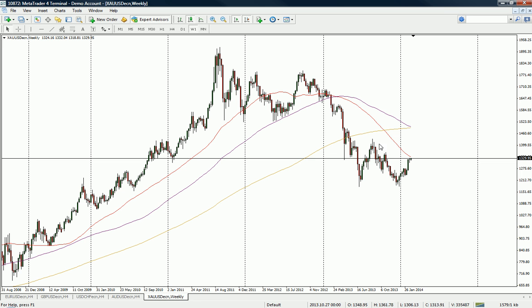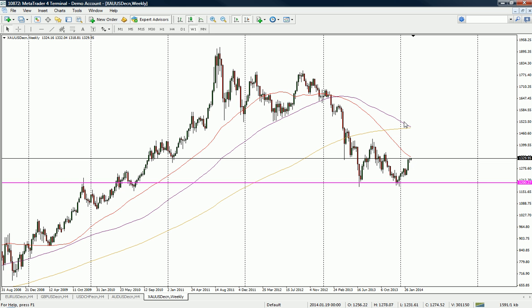Gold, we've been speaking about for the last few weeks now, how we've formed a nice double bottom here at 1200s pretty much, and we've been saying it's just been due a nice grind higher towards this 50-week moving average, and that's what it's currently doing.